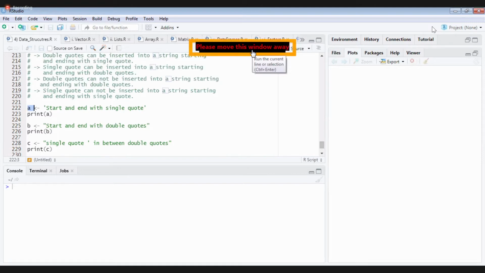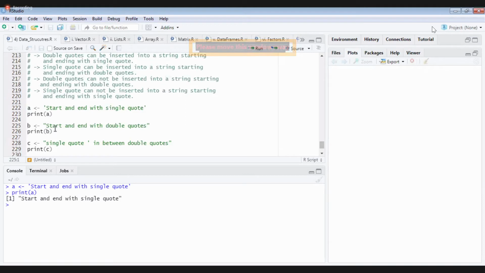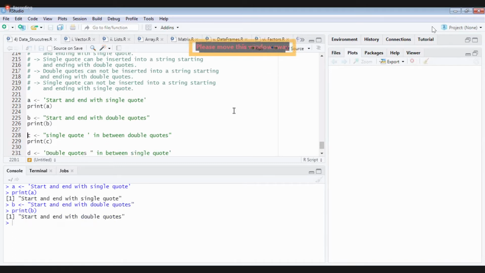Looking at that, you can answer. Valid or invalid? Valid only, sir. Yes, valid. What about this B? Everything in double quotes? Yes, sir, valid. Very good.